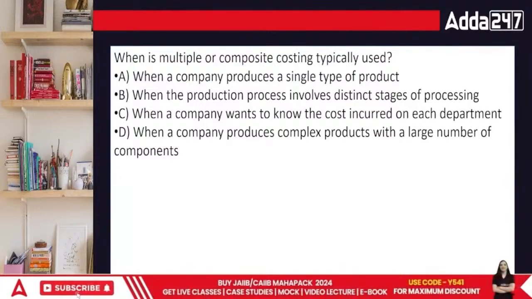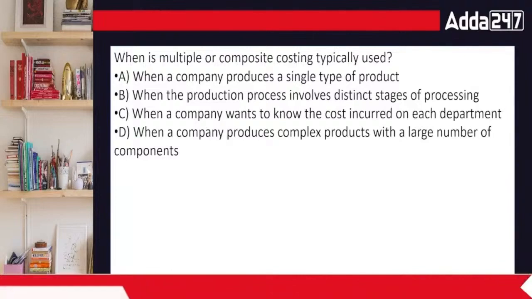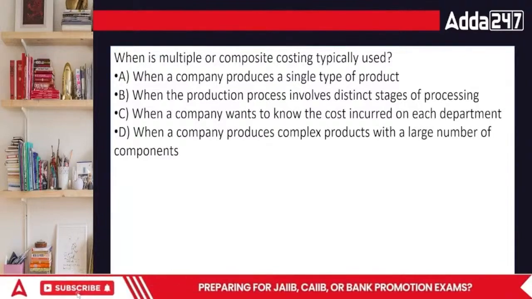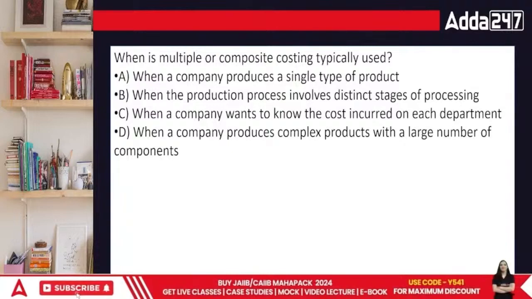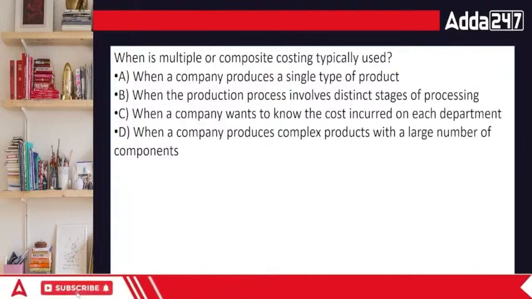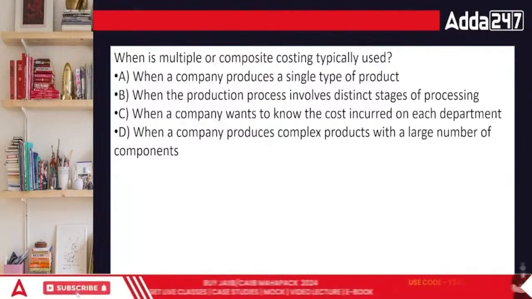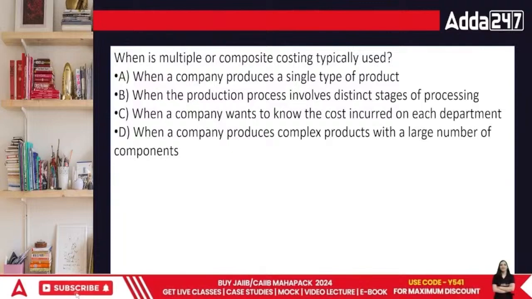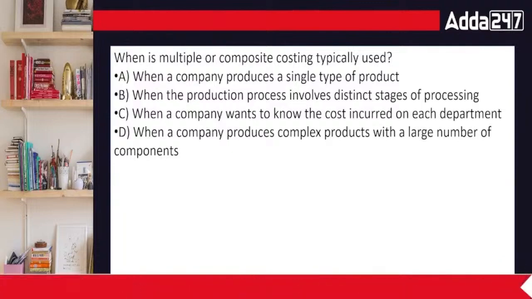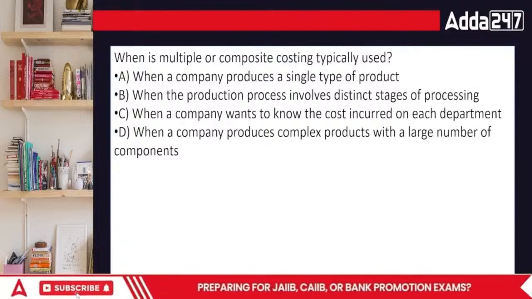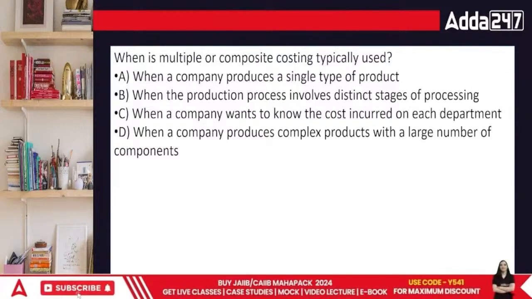When a company produces a single product or is involved in distinct stages of production, and next, when the company wants to know the cost incurred on each department when it produces complex products with a large number of components.